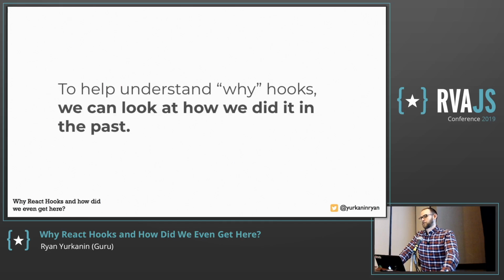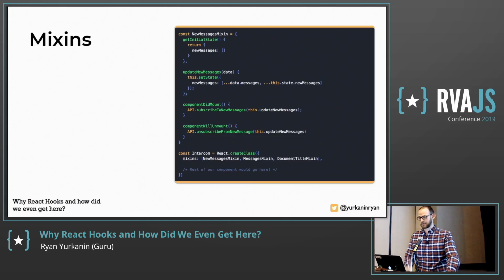So to help understand why hooks, we can look at how we did it in the past. And some of you may have used these patterns to organize this kind of stuff, and this is exactly what you were doing. Starting with Mixins. Who remembers Mixins? Okay, this is some old school stuff, but they're actually pretty cool. So the way Mixins work is they're basically an object that has component lifecycle methods in there, and old school ones like getInitialState, which is from like createReactClass.